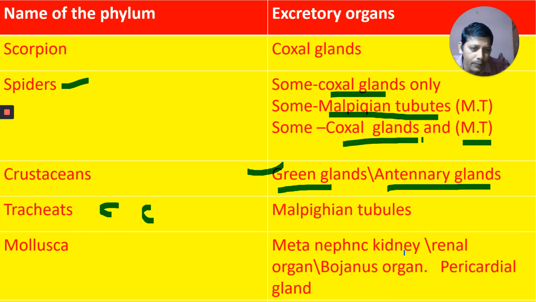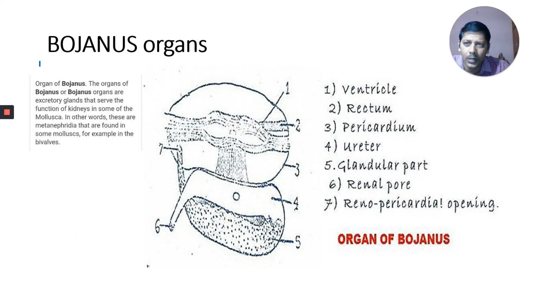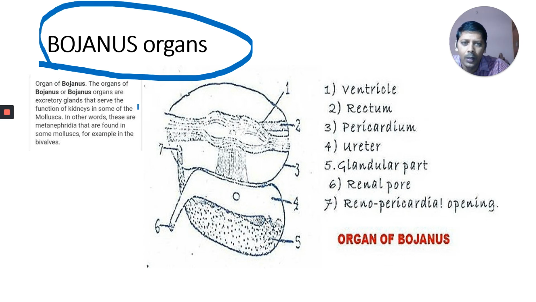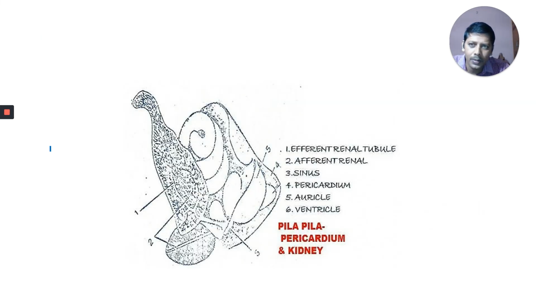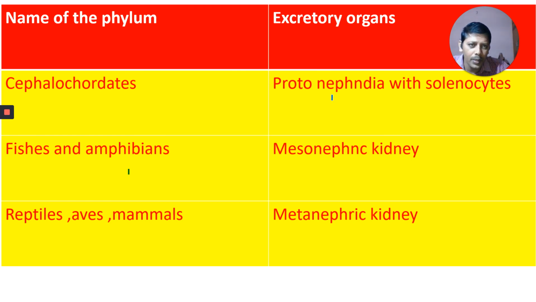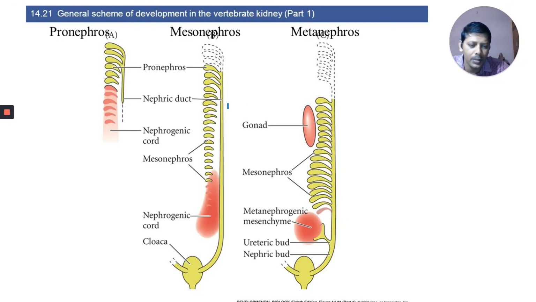Mollusca: metanephric kidney, renal organ, Bojanus organ, pericardial gland are the excretory organs in the phylum Mollusca. You can see the Bojanus organ here. The organs of Bojanus are the excretory organs that serve the function of kidney in some of the Mollusca. These are found in bivalves especially. This is the pericardial gland, the excretory organ in molluscans. And in Cephalochordata, protonephridia with solenocytes are present.